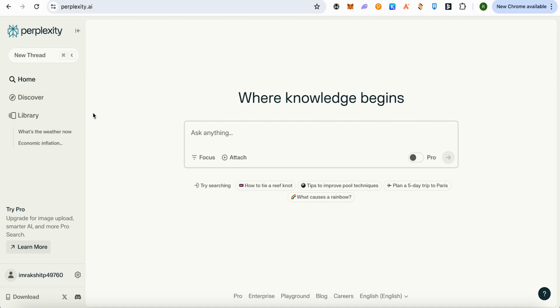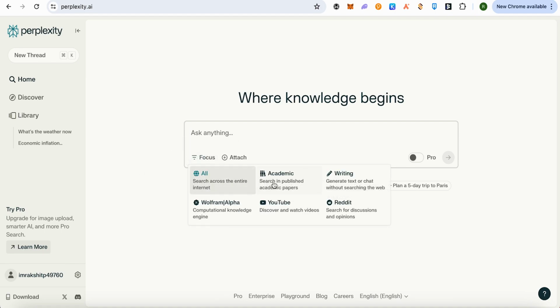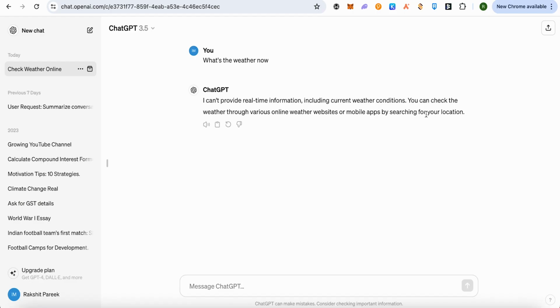Moreover, you can simply click on this option of focus and go into any other mode where you want to do deeper research on a particular aspect in a particular social media. Like, if you want to search YouTube for a particular topic, you would get the answers from YouTube videos, and this AI would be summarizing all the answers and topics related to that particular topic, and would also give you the references of the videos from where the answers have been given. But when it comes to ChatGPT, you won't be able to get such accurate results for your queries.